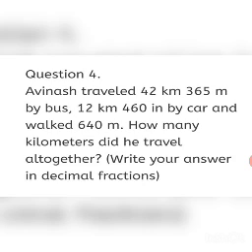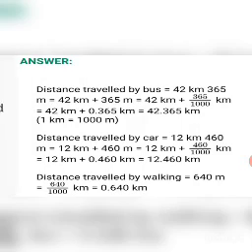So what we will do, first we will convert this kilometer meter in decimal number, that is 42 kilometer 365 meters can be written as 42.365 kilometer. So that's what we are going to do for each and every fraction and then add them. So let's see the solution.